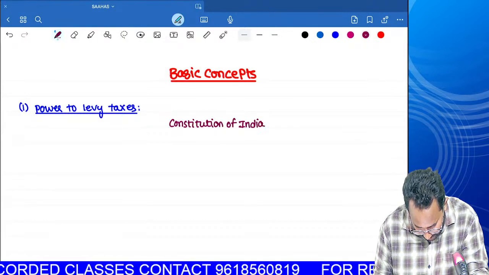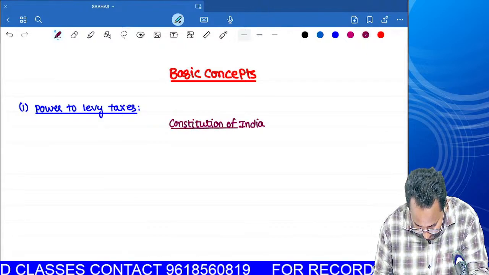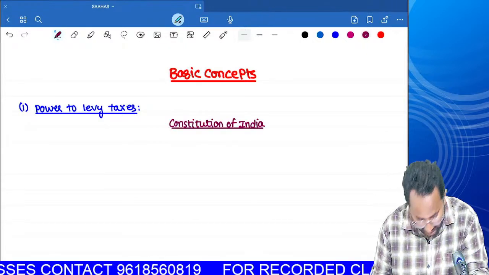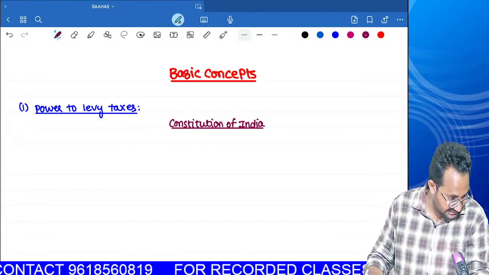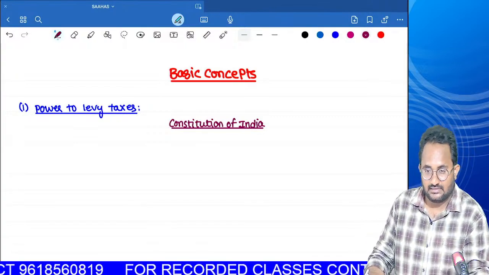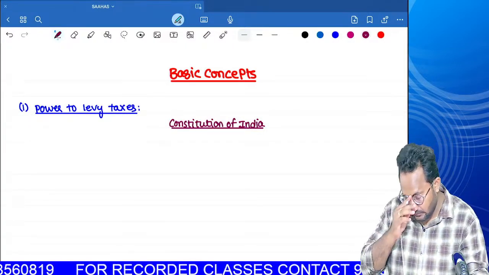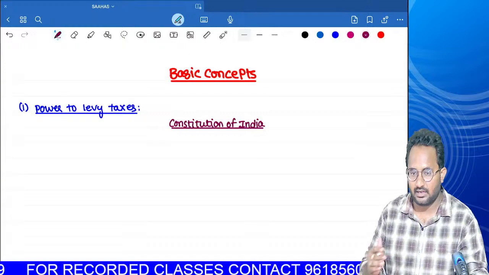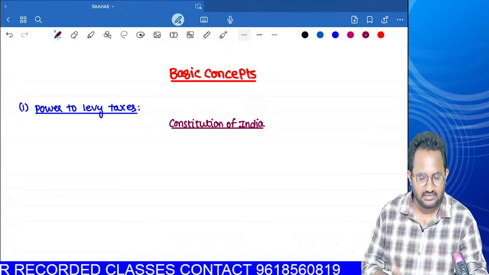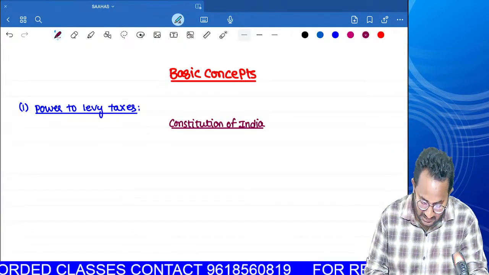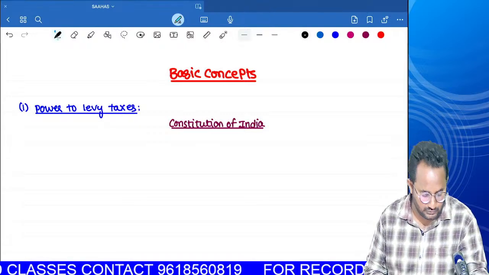The most important thing, Constitution of India. In every act we have sections as well as subsections, etc. But in the Constitution of India, we have articles. In an act we have sections, likewise we have articles in the Constitution of India.